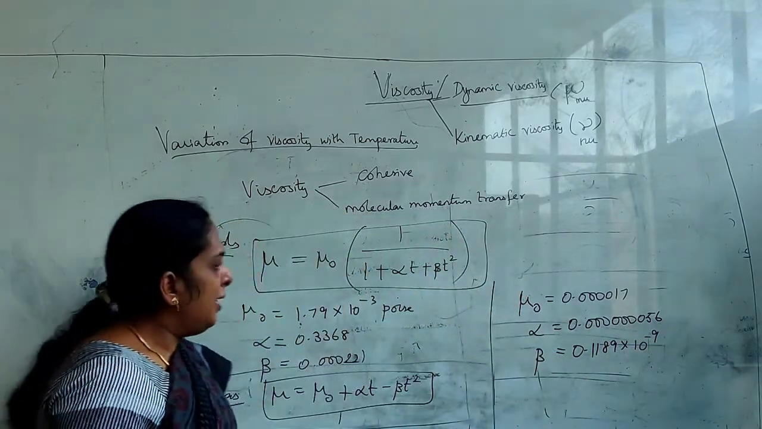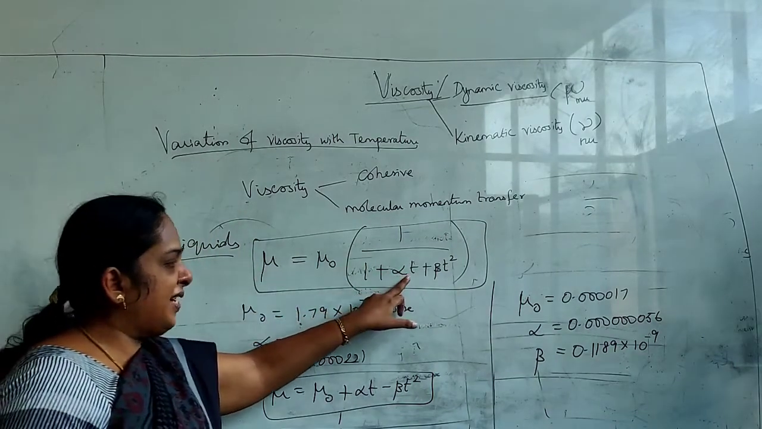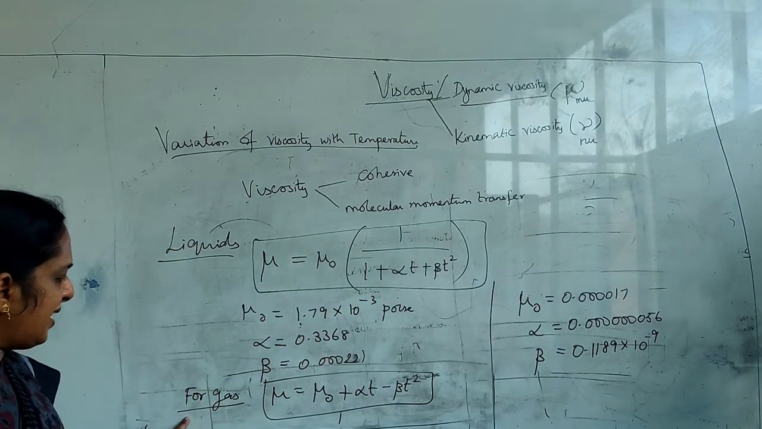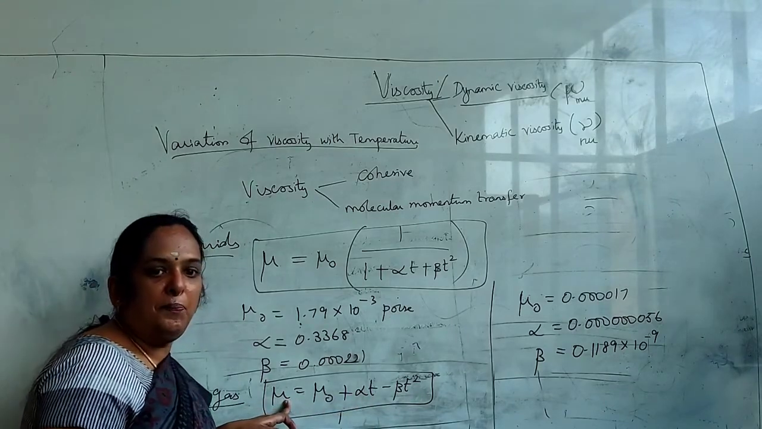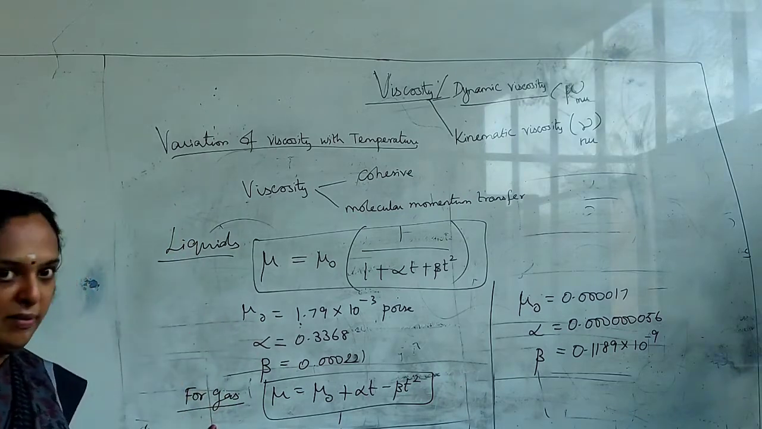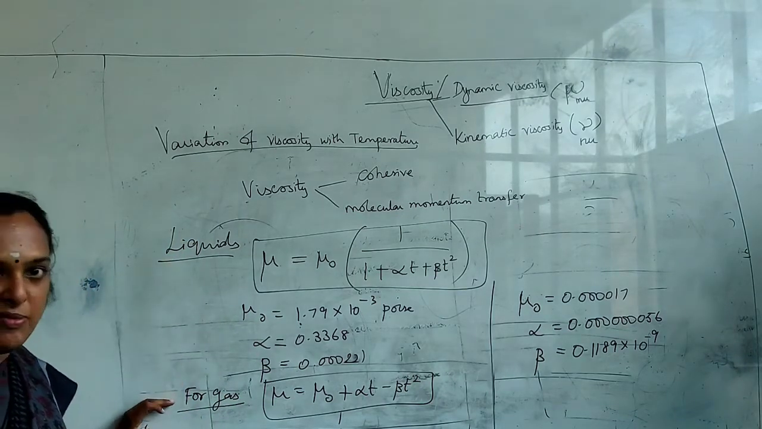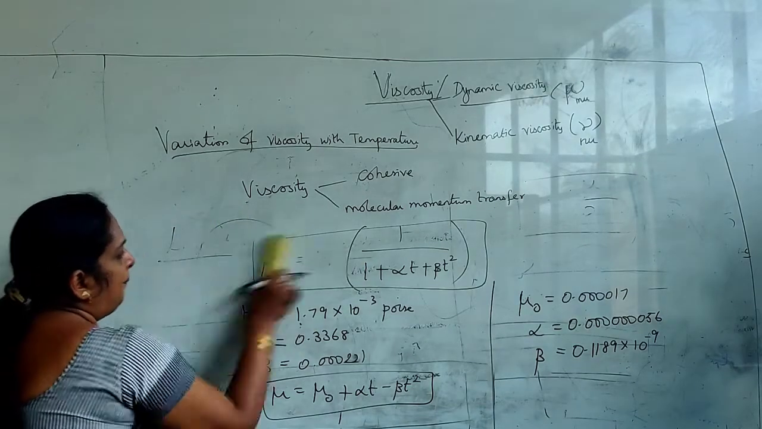Is it clear? So we could see from this expression itself, when there is an increase in temperature, the viscosity decreases for liquids. And in the case of gas, when there is an increase in temperature, the viscosity also increases. So remember these two expressions for variation of viscosity with temperature for both liquids as well as for gas. Now let's go for a problem.